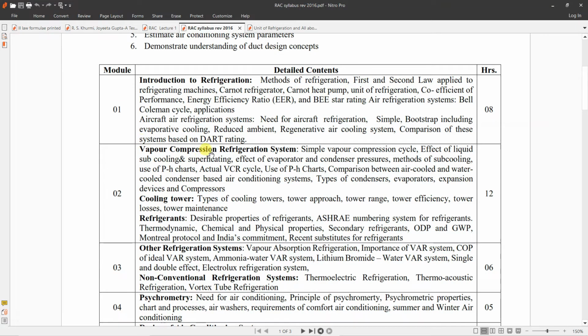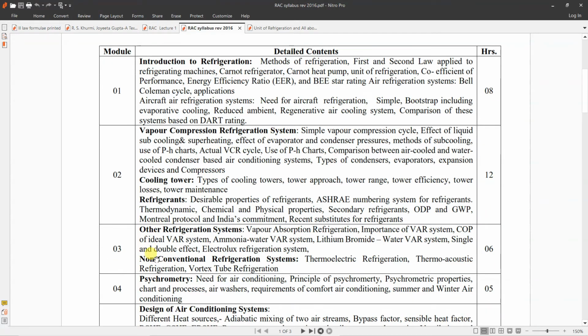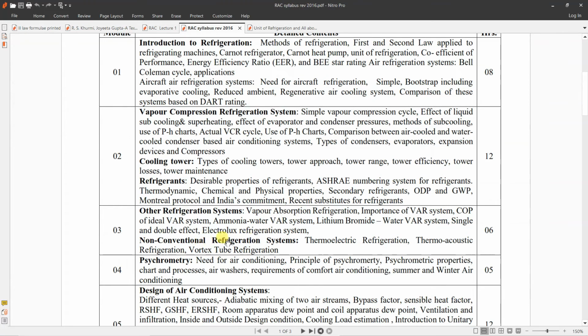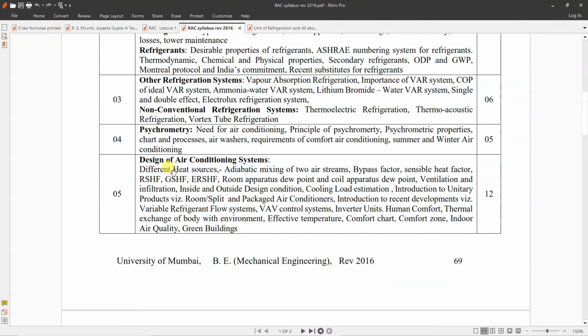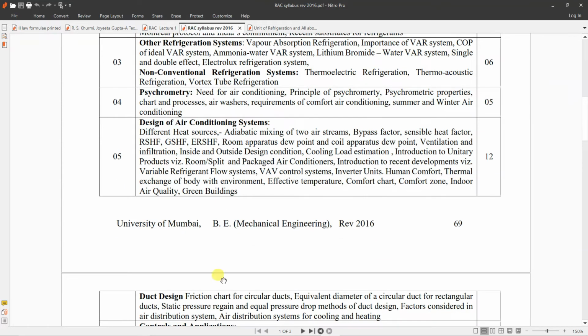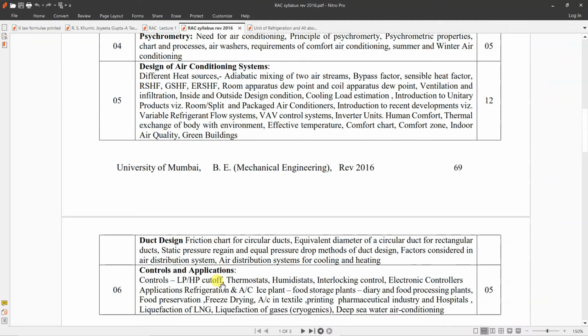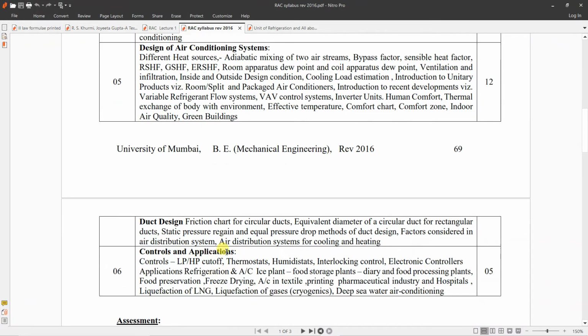we will be having vapor compression refrigeration system, cooling tower and refrigerants, which is for 12 hours. Module number 3, we have other refrigeration systems, vapor absorption systems, vapor absorption refrigeration systems and non-conventional systems. Module number 4, we have psychrometry. Module number 5, we have design of air conditioning systems and duct design. And module number 6, we have controls and applications of refrigeration and air conditioning.